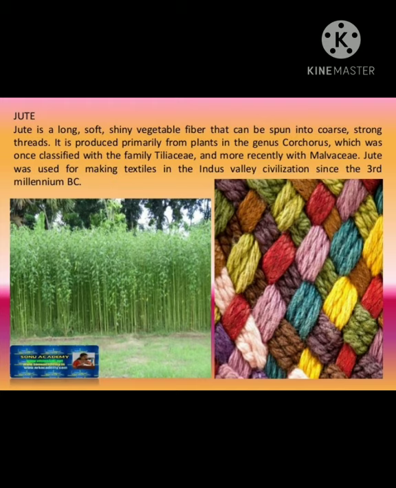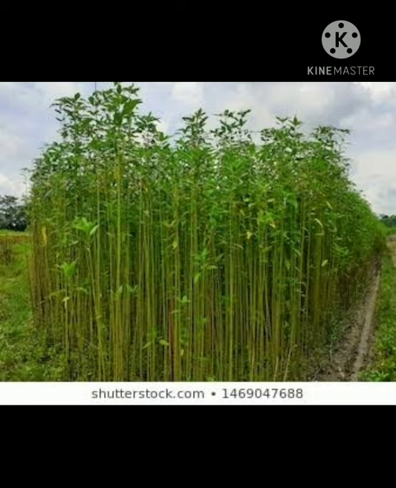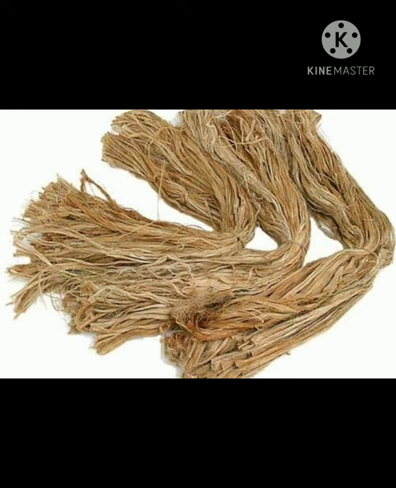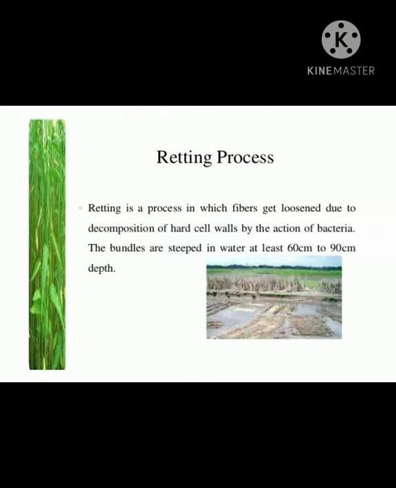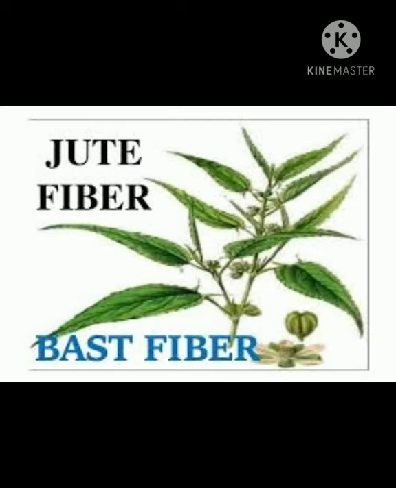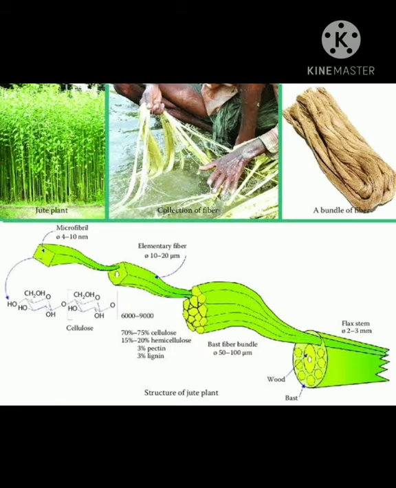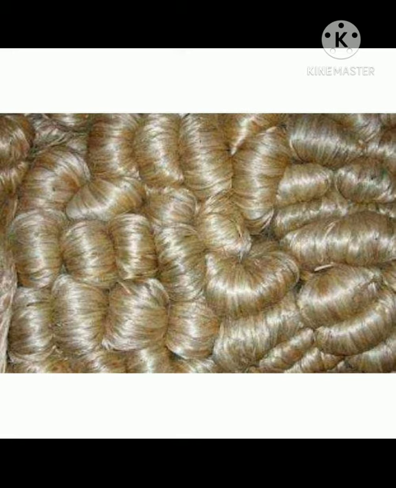Now the next fiber is jute. Jute fiber is obtained from the jute plant. The jute fiber comes from the stem and ribbon of the jute plant. The fibers are first extracted by retting. The retting process consists of bundling jute stems together and immersing them in slow running water. After that it gets rotted and the peel comes out and you get strong jute fiber.